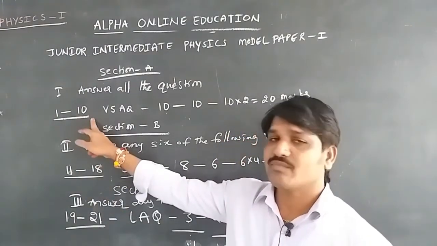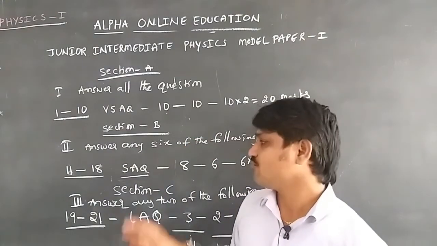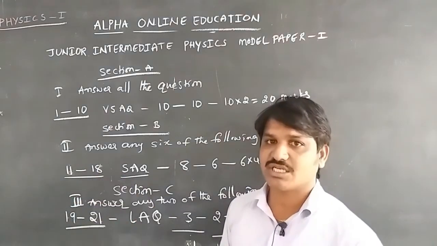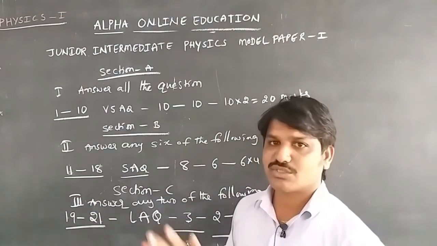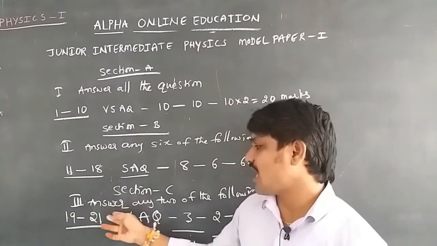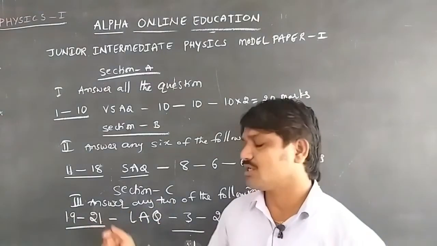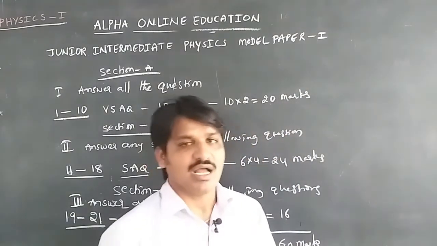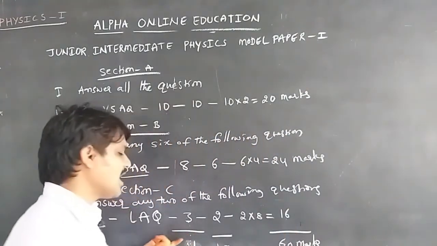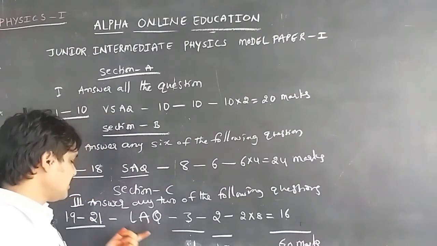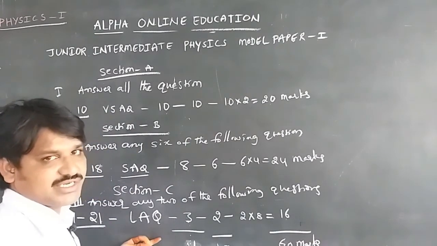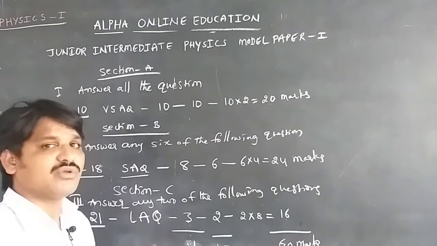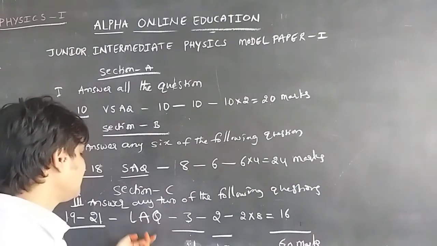Questions 1 to 10 we must attempt, and questions 11 to 18 are short answer questions, of which we must write 6. In Section C, the long answer questions are numbers 19 to 21, and problems can be added to these long answer questions. So for the 3 long answer units, as per the weightage, we should learn the questions and also practice the problems.